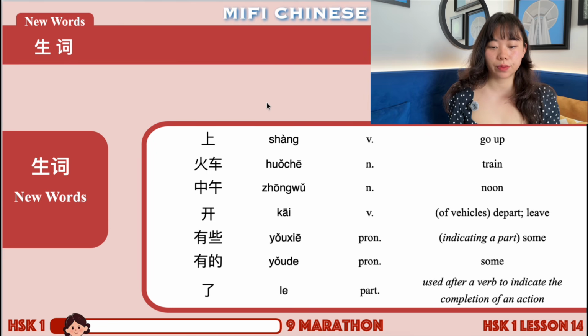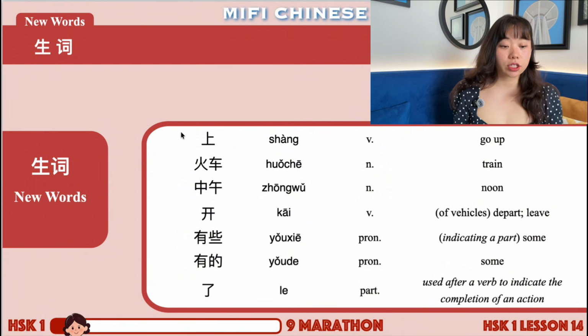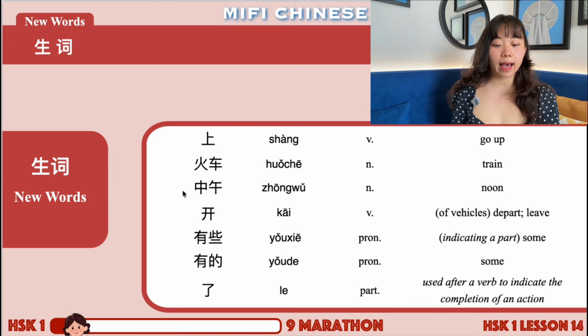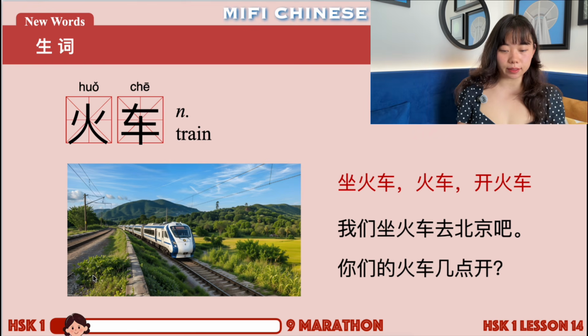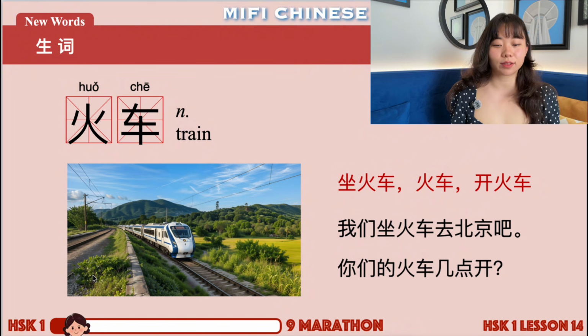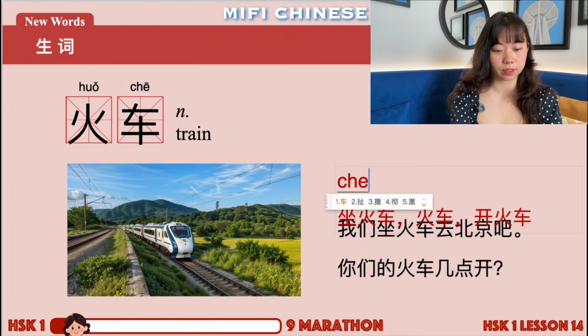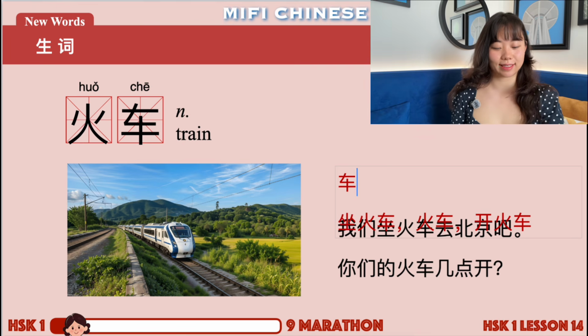Next, let's go through the new words. You can read after me. 上，火车，中午，开，有些，有的，了。Okay, first one, 火车。火车, it means train. So before we see 车, when 车 stands alone, we said it means what? 车. Right, it's car, right?